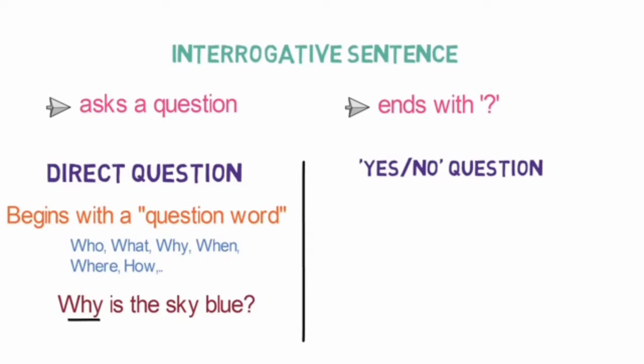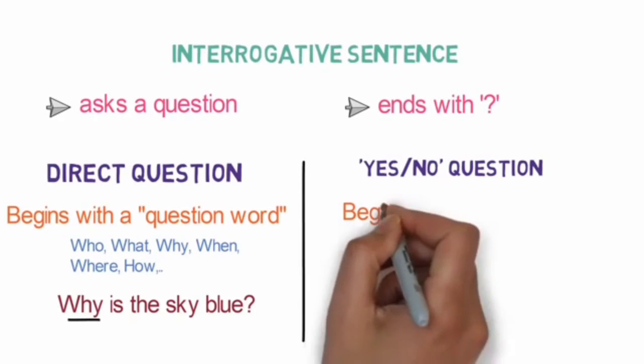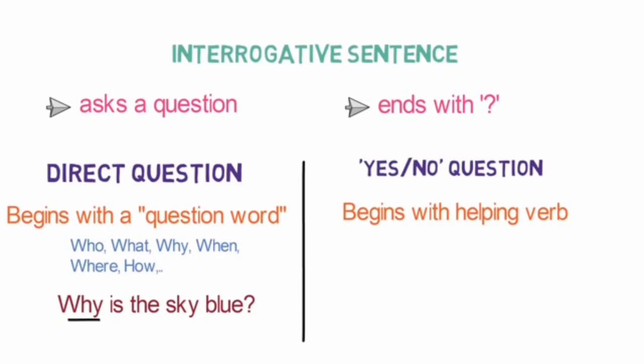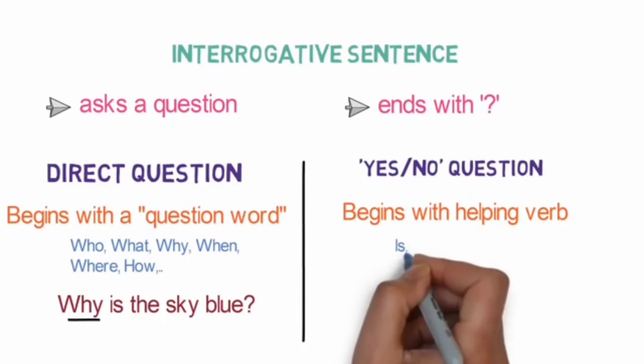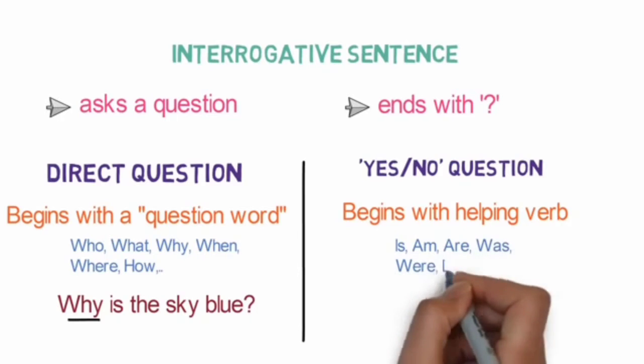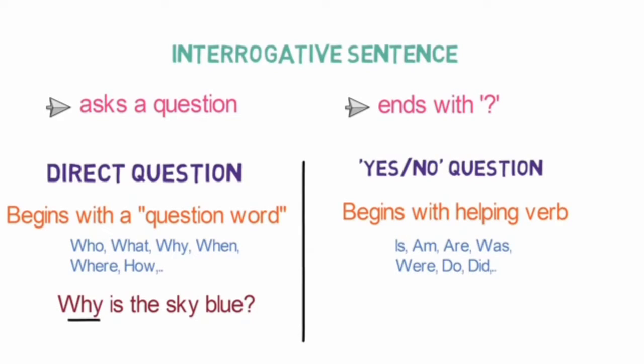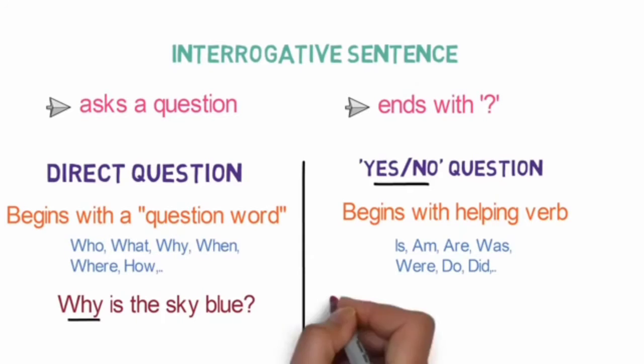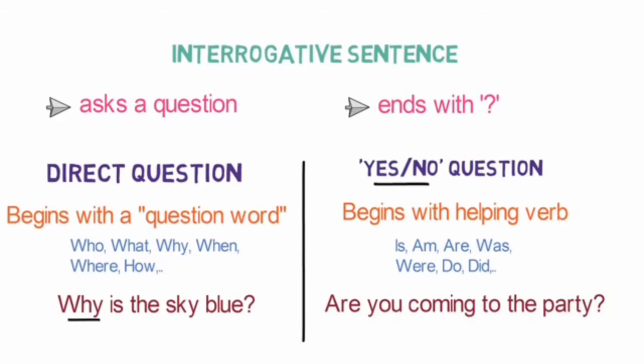Let's look into a yes-no type of question. They generally start with a helping verb followed by the subject. These words are like is, am, are, was, were, do, did. These questions are designed to be answered simply with either a yes or a no. Let me give you an example of it. Are you coming to the party? Notice how we used the helping verb to frame a yes-no type of question. Remember these two types of questions as we are going to come to this part again.